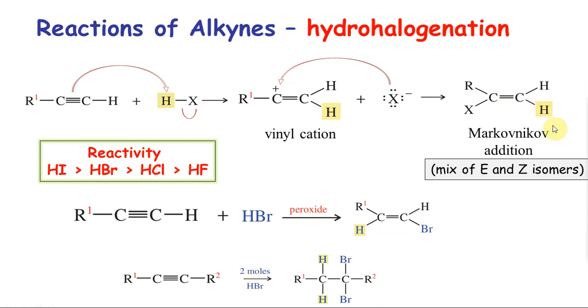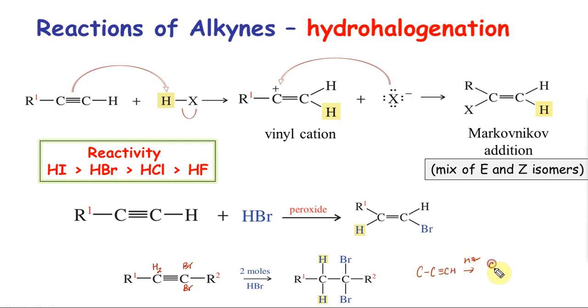What if you do 2 moles? It is going to be Markovnikov addition in the absence of peroxide. So let's say, for example, the first carbon gets the hydrogen, the second carbon gets the Br. The next molecule coming in, so now I have a double bond, will look and see that this carbon already has hydrogen, so I will get the second hydrogen here and there will be a second Br here. So if you do Markovnikov addition 2 times, let's even make an example here.